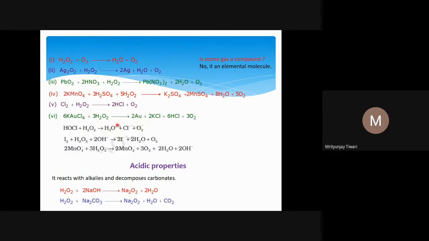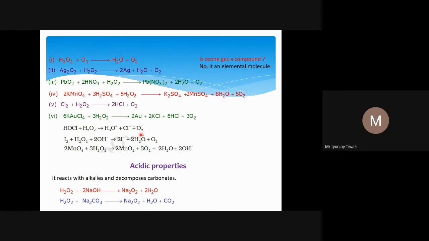HOCl plus H2O2 gives H3O+, Cl-, and O2. What we see is that the chlorine here is in the +1 oxidation state. Why? Because this chlorine is bound to an oxygen atom, and oxygen's electronegativity is more than chlorine's, so there is a +1 charge on chlorine. So the oxidation state of chlorine in HOCl is +1, and from there it has gone to the chloride form, where the oxidation state is -1. So this is also a reduction, and the oxidation happened to H2O2.